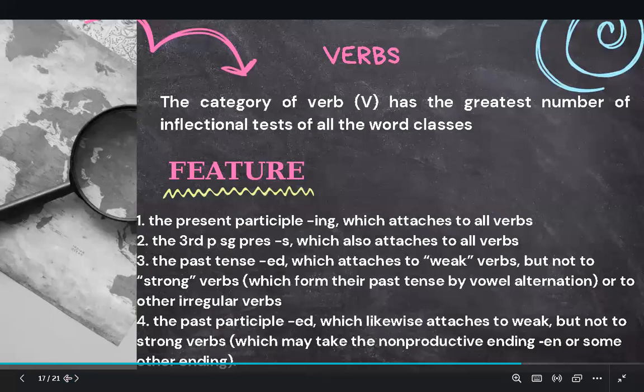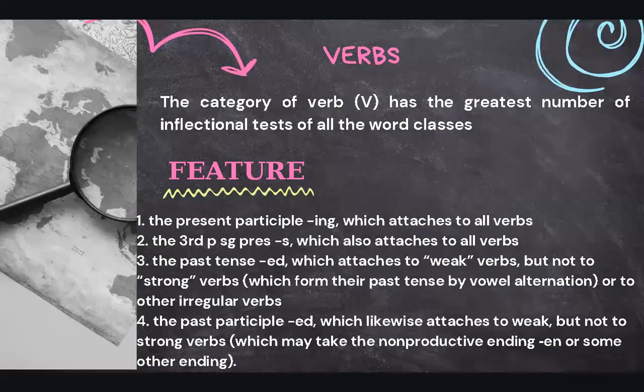When it comes to verbs, the category of verb has the greatest number of inflectional tests of all the word classes. Here are a lot of features of verbs. Let's have a look at them. The present participle ing, which attaches to all verbs. The past tense ed, which attaches to weak verbs but not the strong verbs or other irregular verbs. The past participle ed, which likewise attaches to weak but not strong verbs.